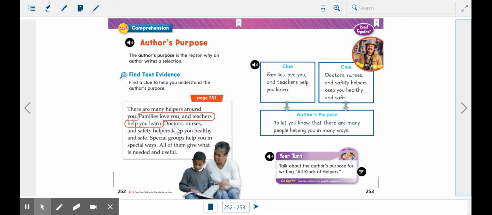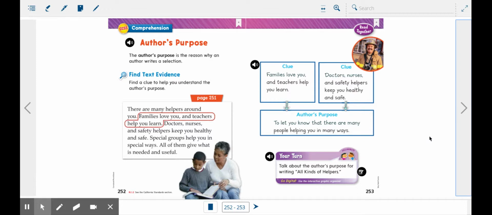Now, if I continue down page 251, it says doctors, nurses, and safety helpers help you keep healthy and safe. So that could be another clue that we could use because these are different groups of people that help you do something else. They help you stay healthy and safe, while teachers and families help you learn and love you. So that's a different category. I could list that over here on clue 2. So these are two different groups that help you do two different types of things. Well, I guess really more because they help you do two things and they help you do two things, but just generally.